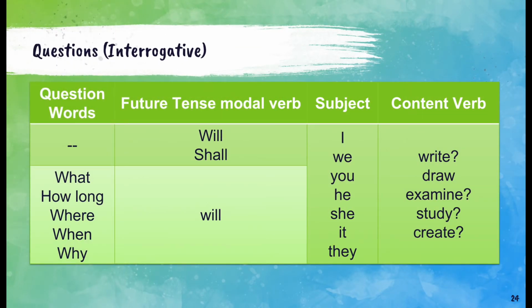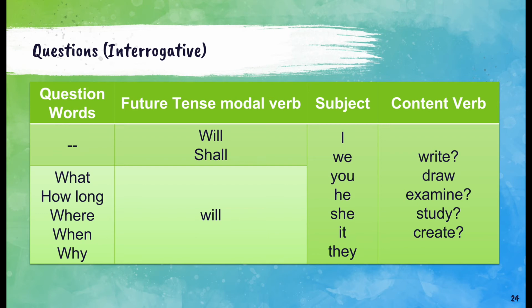The interrogative form is as follows. The yes-no questions are formed by swapping the order of the subject and the modal verbs of future, that is will and shall. Shall I write? Will we draw? Will you examine? Will he study? Will she create? Will it write? Will they draw?